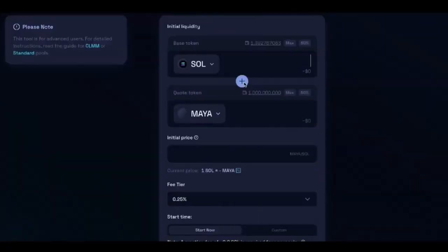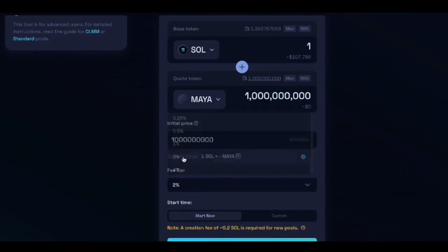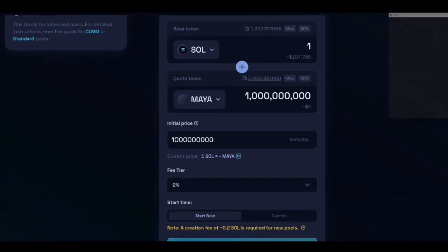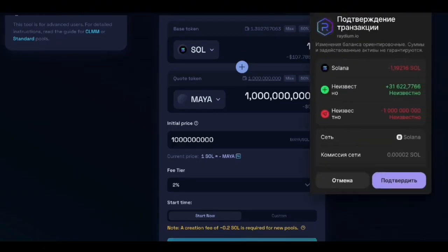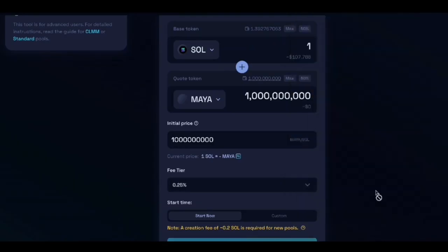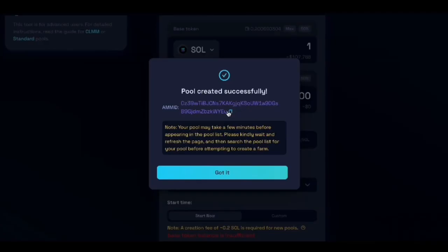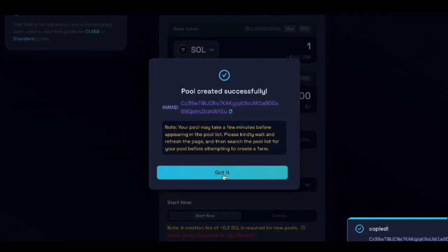Please note that for creating a liquidity pool, we also pay 0.2 Solana. Thus, the ongoing expenses at the moment are estimated at 0.6 Solana. But I think this is a small fee for how much we will earn in the future. So we copy this contract and click on the button. Then after that, we return to the service, and in the address bar, we paste our contract. And from here, we will need to wait a little while for our coin to appear on Dex Screener. Alright, our coin has appeared, and let's see what has happened during this time.